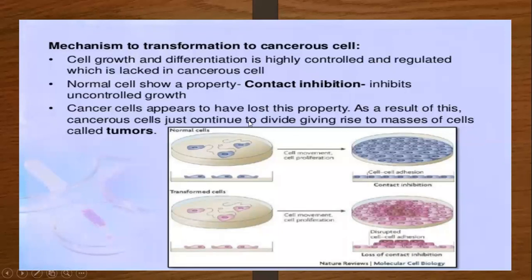So once one cell is affected and grows because of cancer, it does not transmit the signal to the second or neighboring cell. So it does not have the property of contact inhibition. Only that cell has lost its property due to the cancer, and this cancerous cell continues to divide, and a mass of cells occurs, and this we call a tumor.